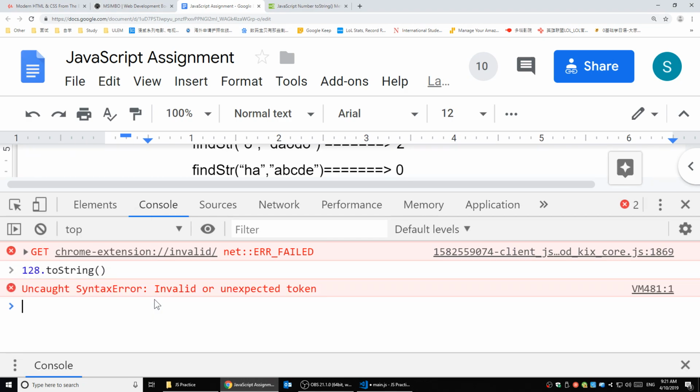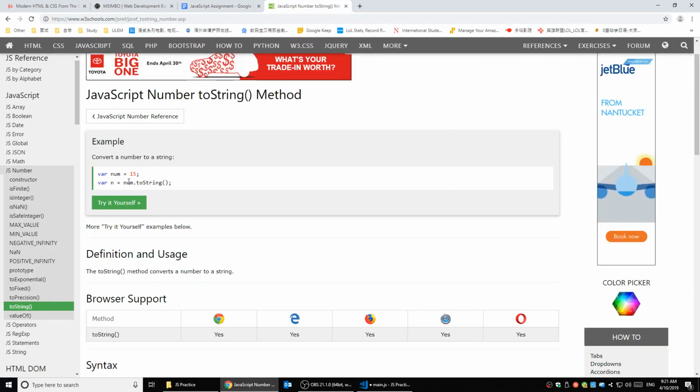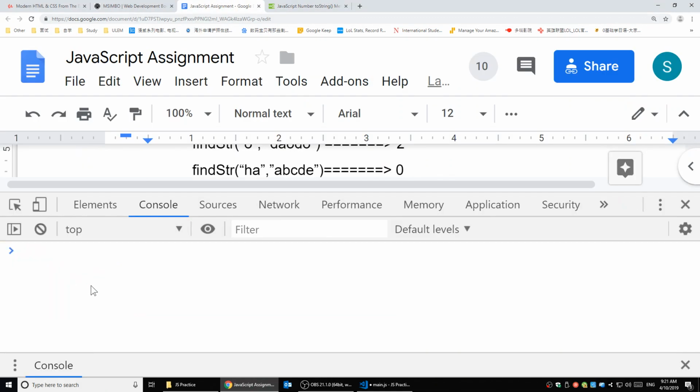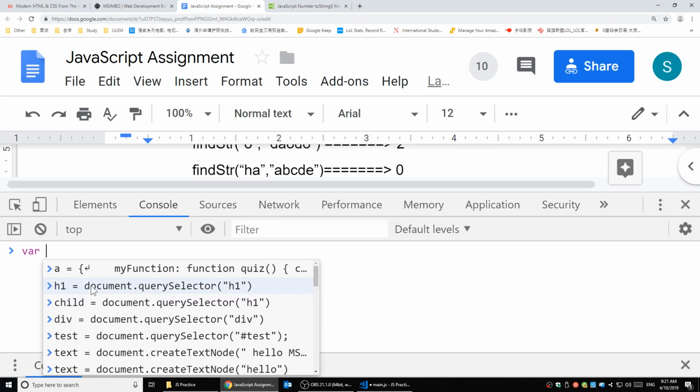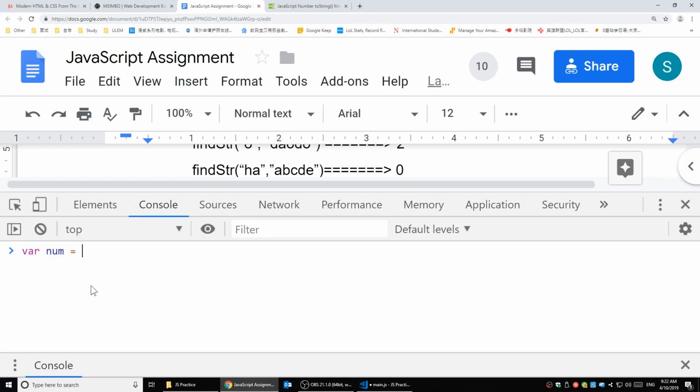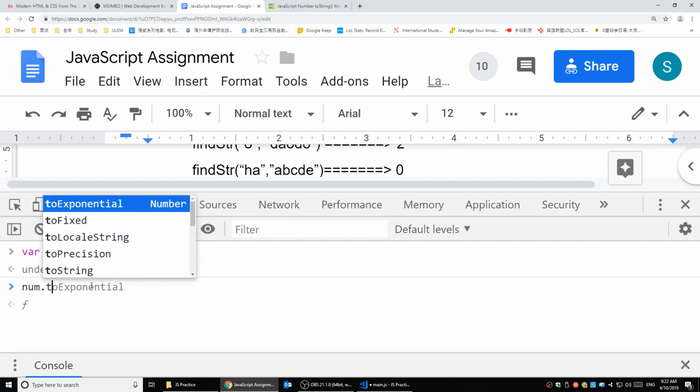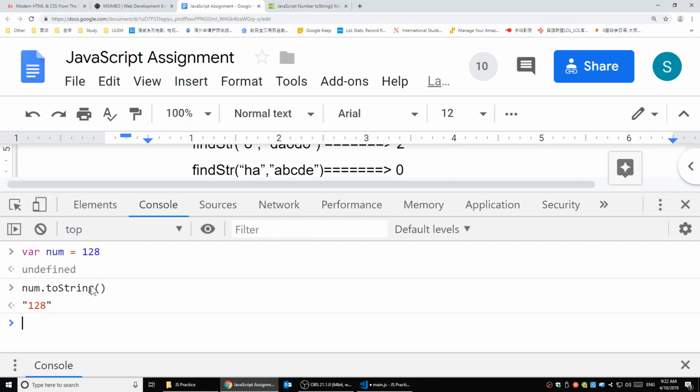128.toString. Why is it not working? Let's try to put that in the variable. Variable num equal to 128. Num.toString. Yeah, I think I need to store that in the variable, right? And then I get a string 128.